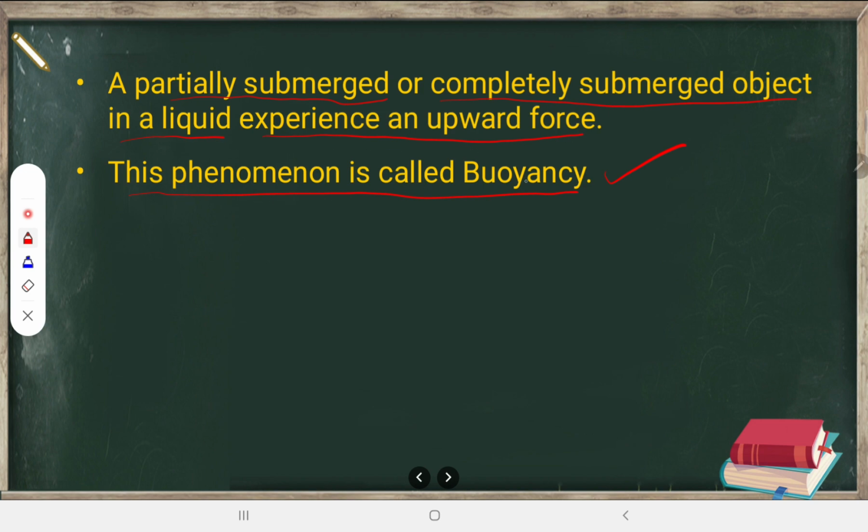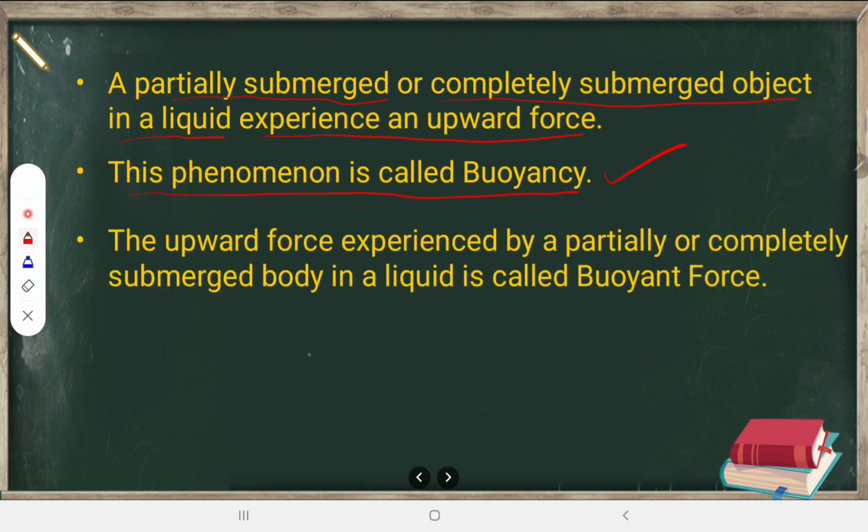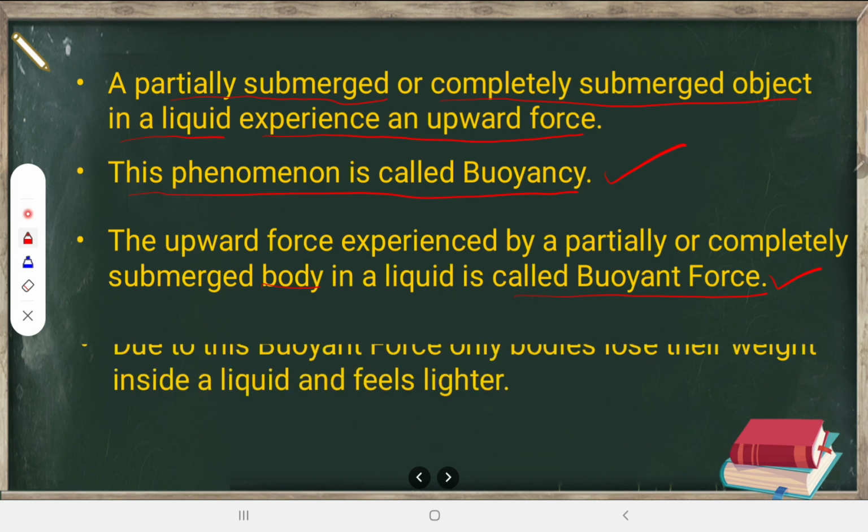This phenomenon itself is known as buoyancy. The upward force experienced by a partially or completely submerged body in a liquid is called buoyant force. That force itself is known as buoyant force. If the definition is being asked, what is buoyant force, you should be able to write this definition. What is that? The upward force experienced by a partially or completely submerged object or body in a liquid is called buoyant force.